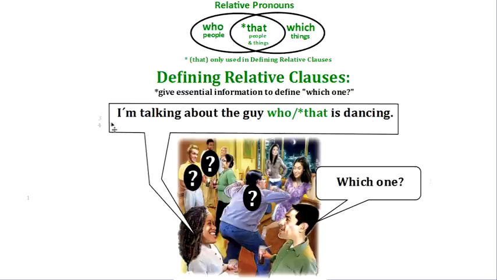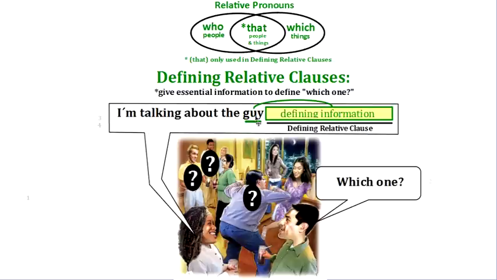Okay? So if we look at this, right? If I look at the word guy and I say I'm talking about the guy, again, he's thinking which one? Which guy are you talking about? So the information after the word guy is going to define him. It's the defining information about him, right? So if I say I'm talking about the guy who is dancing or that is dancing, this is a defining relative clause. This information is defining the word guy. Again, that information is defining which guy. There are many guys, right?